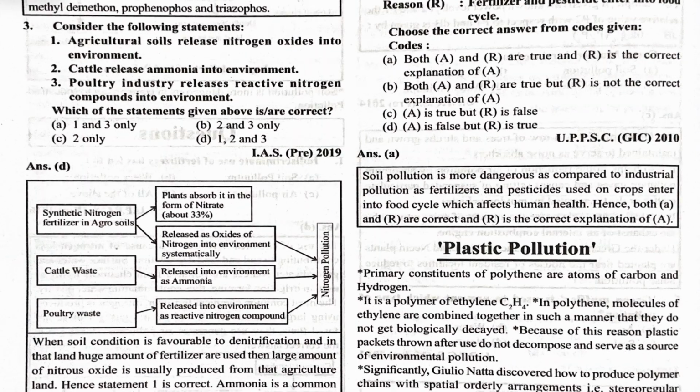Next, consider the following statements: agricultural soils release nitrogen oxides into the environment. Yes. Cattle release ammonia into the environment. Yes. Poultry industry releases reactive nitrogen compounds into the environment. Yes. So 1, 2, and 3 is the correct option.